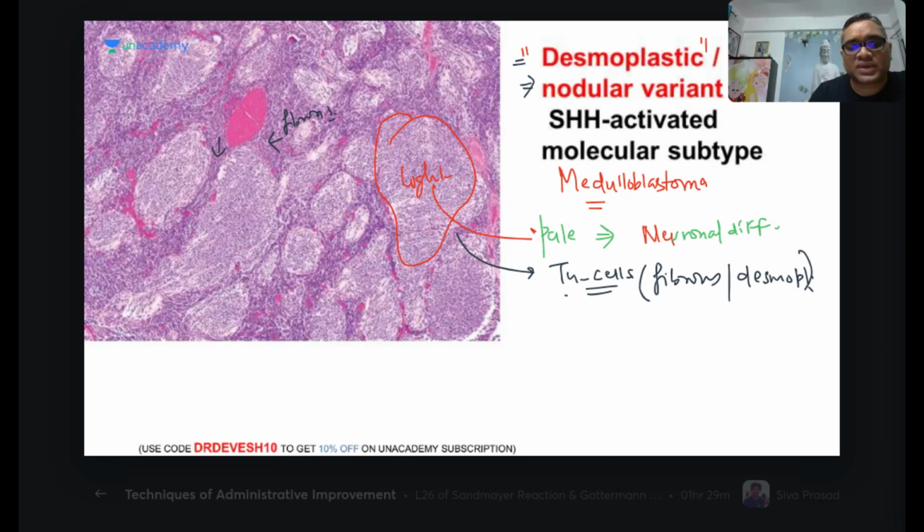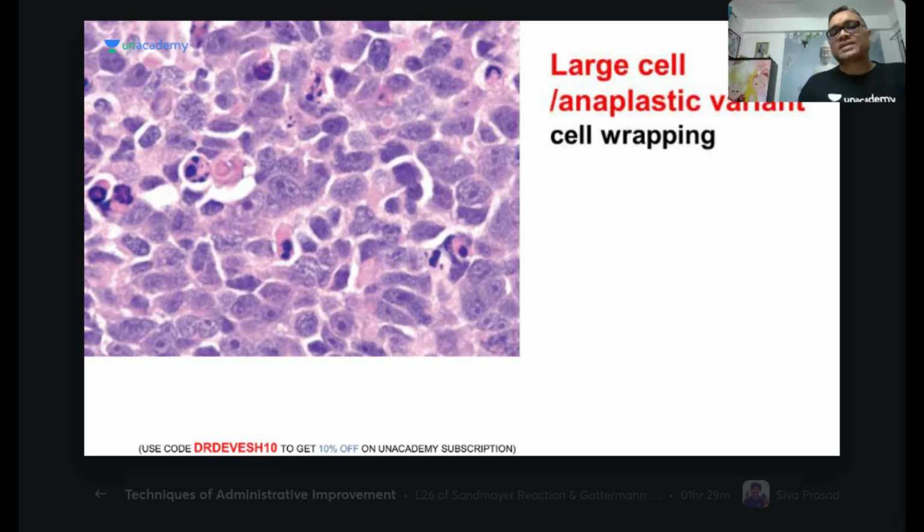Whenever you find this variant, they will be having a mutation of the sonic hedgehog gene. If you remember, yesterday I was telling you sonic hedgehog gene is associated with basal cell cancer, holoprosencephaly, and now we are seeing medulloblastoma, right? So whenever medulloblastoma has a sonic hedgehog gene mutation, the finding will be the desmoplastic nodular variant.